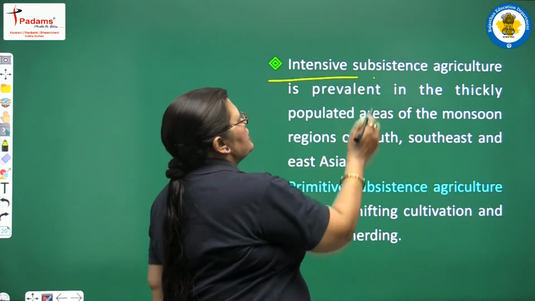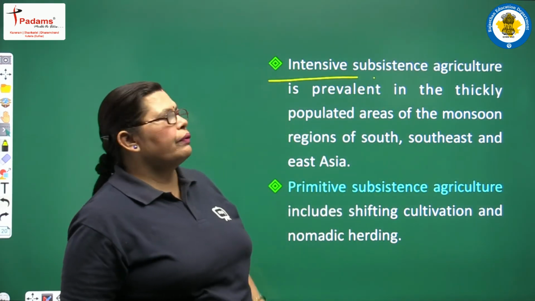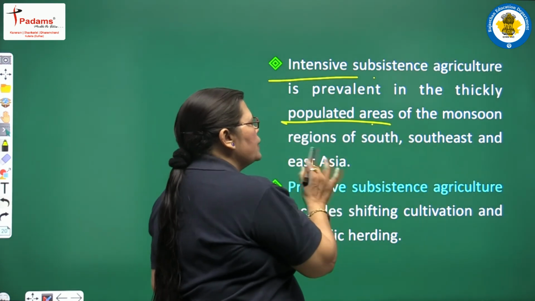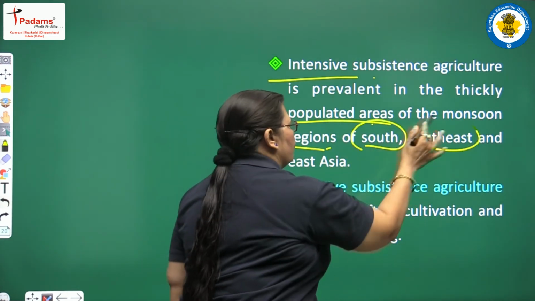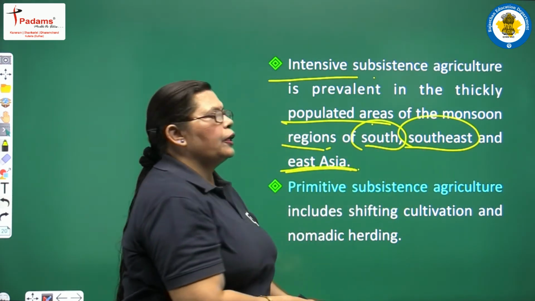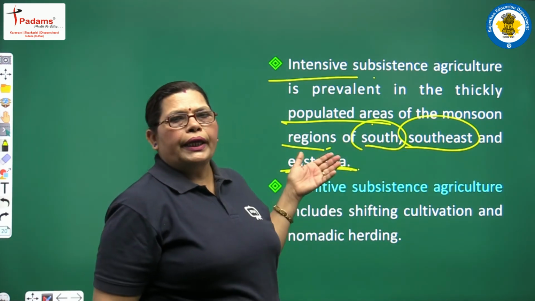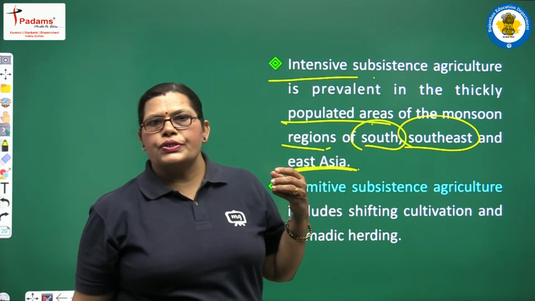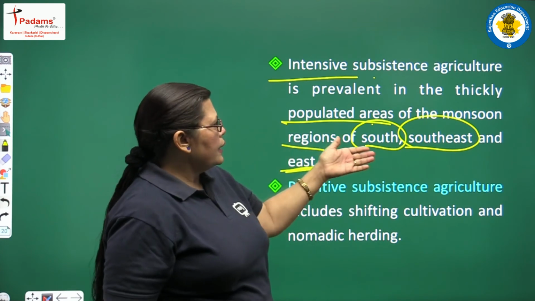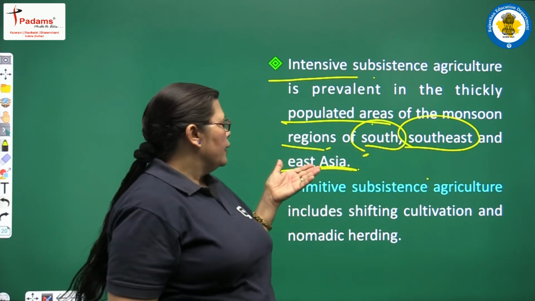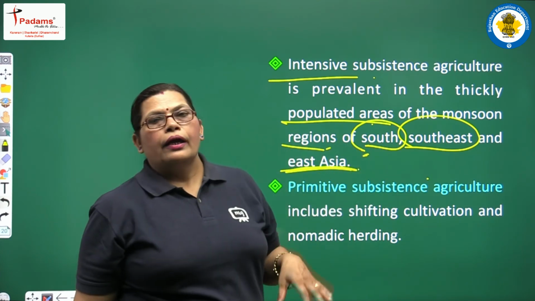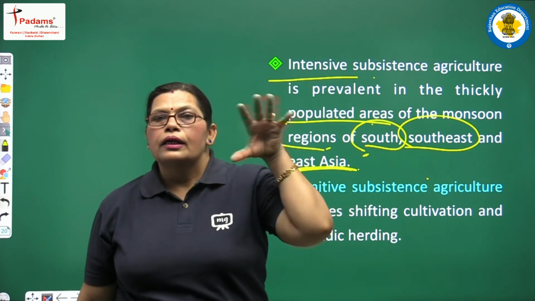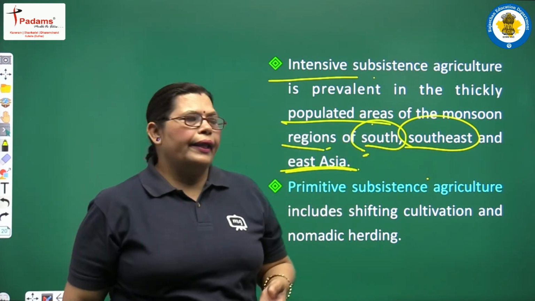Yes, intensive subsistence agriculture is prevalent in the thickly populated areas of the monsoon regions of South, Southeast and East Asia. It means these are the main important parts where intensive subsistence agriculture is found. See, South, Southeast and East Asia. All these depend on the monsoon regions. All these are thickly populated areas.